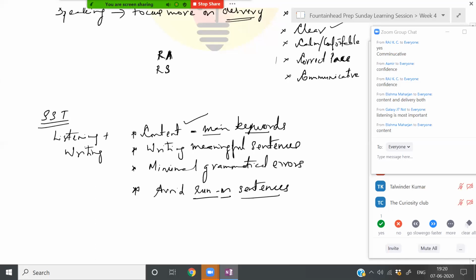If the lecture is about, let's say, a topic in geography, and throughout the lecture the lecturer talks about geography, you cannot really afford to miss that word geography. So you have to ensure that the keywords are present in your summary, and then write meaningful sentences with minimal grammatical errors. All right. So is it clear?